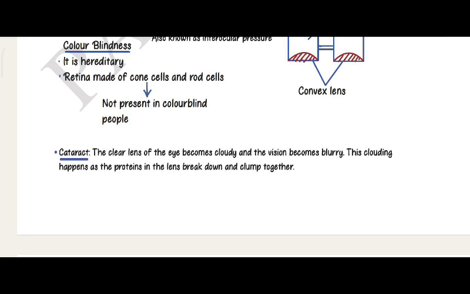Cataract. The clear lens of the eye becomes cloudy and the vision becomes blurry. The clouding happens as the proteins in the lens break down and clump together.